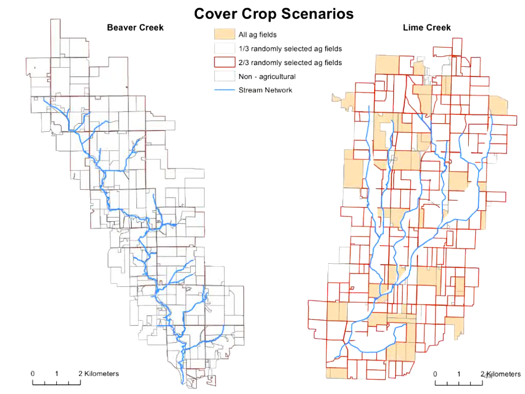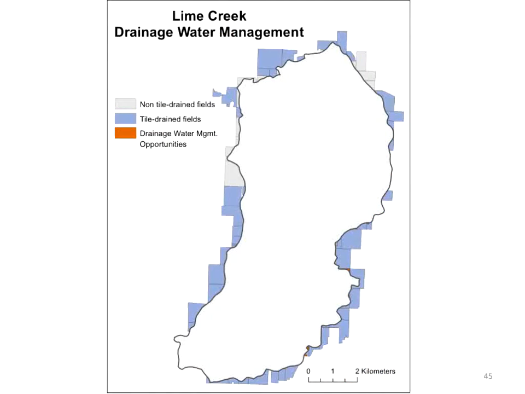One of the practices, I'm going to take you back to the base of the pyramid here, soil improvement. One of the things we think is important to consider in planning is practices like cover crops that will help improve the soils. When we did this analysis, we looked at several different levels of cover crop implementation: none of the fields, a third of the fields, 2/3 of the fields, and all of the fields. These maps are not working out for some reason.